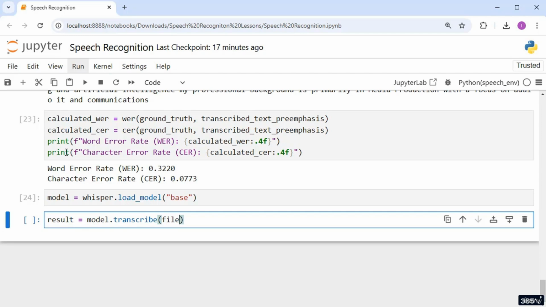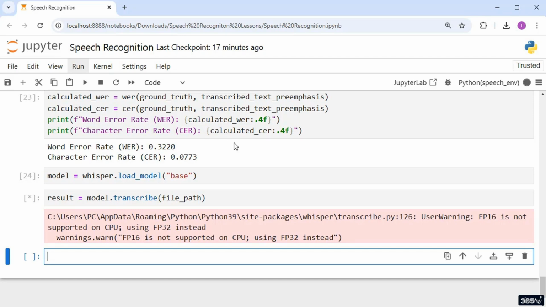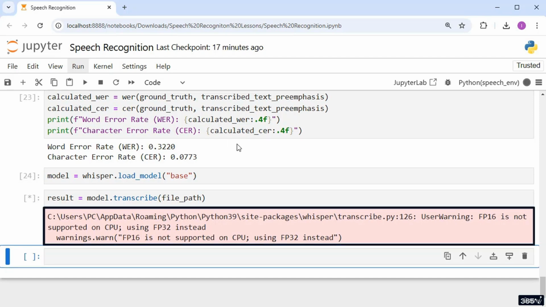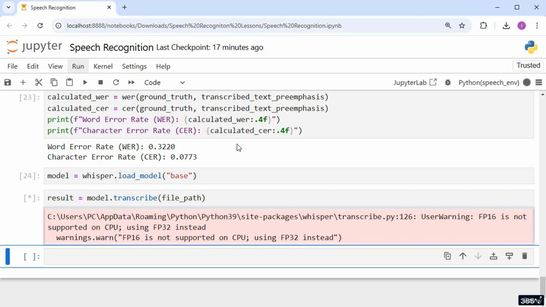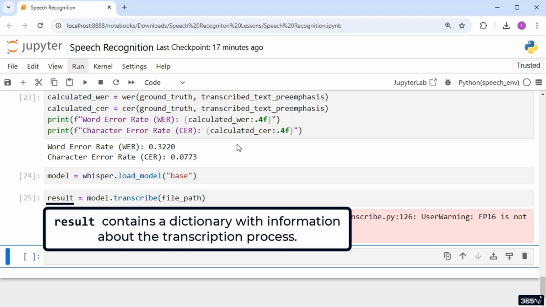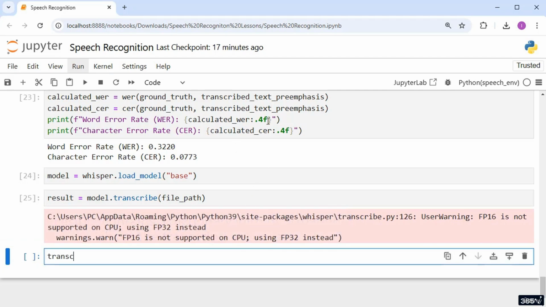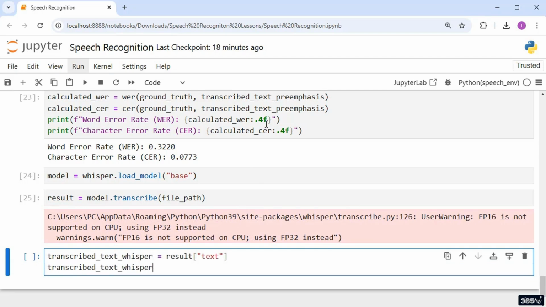If you receive a user warning after executing the cell, don't worry. This warning indicates that your system doesn't have a compatible GPU or the necessary graphics card drivers installed, so the model will run on the CPU instead. While a GPU can significantly speed up the processing time, the model will still function correctly on a CPU with slightly slower performance. The result variable contains a dictionary containing information about the transcription process. For now, I'll access the value associated with the key text and store it in a separate variable, making it available for later use. Okay, let's execute.